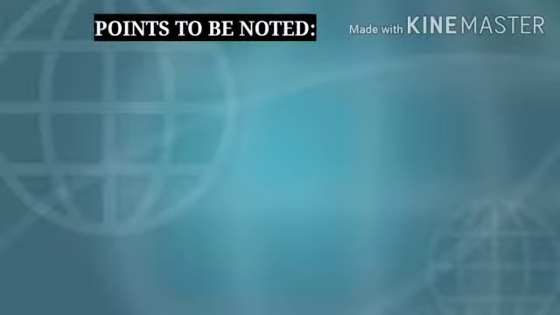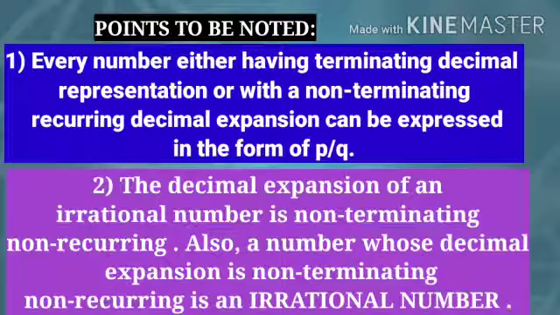Dear students, now we can conclude that in number 1, every number either having a terminating decimal representation or a non-terminating recurring decimal expansion can be expressed in the form p by q. And in number 2, the decimal expansion of an irrational number is non-terminating, non-recurring. Moreover, a number whose decimal expansion is non-terminating, non-recurring is irrational.